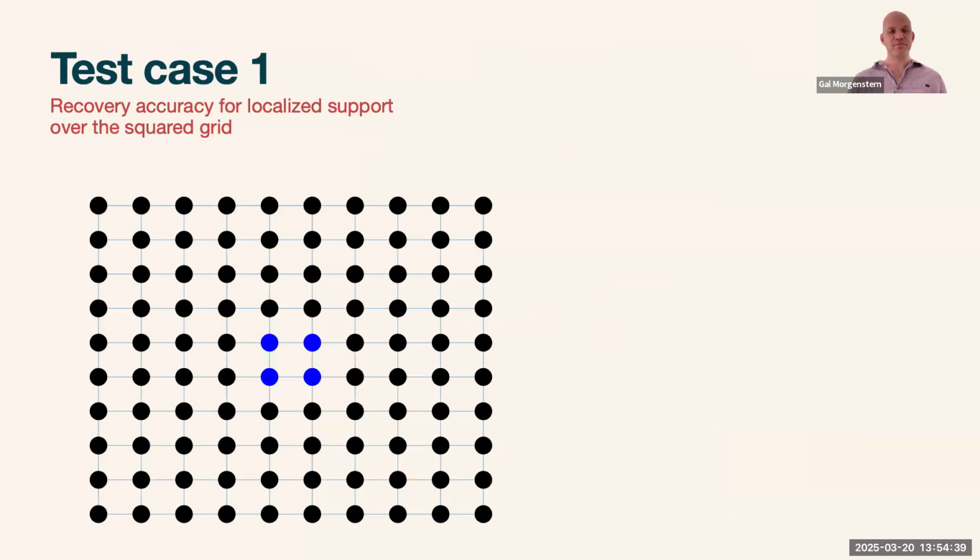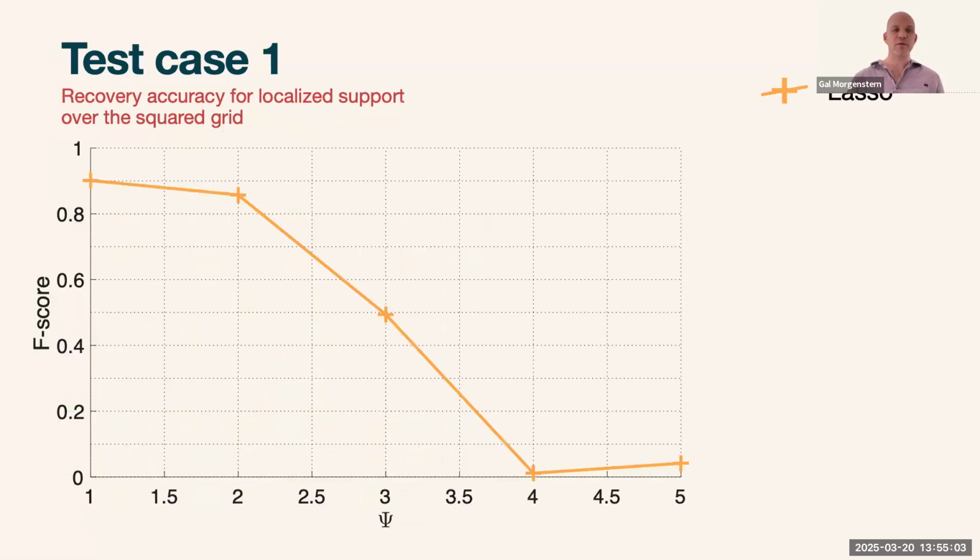So, a bit of experiments. In our article, you'll find very complicated experiments on stochastic block models, how to integrate our method with blind identification and to estimate brain signals, and even how to use our method to detect the source of a cholera disease. Here, I'm going to present something very simple on the square grid. In this case, the support is in the center of the square grid, and we are showing the F-score accuracy of the support estimation over the graph filter degree.